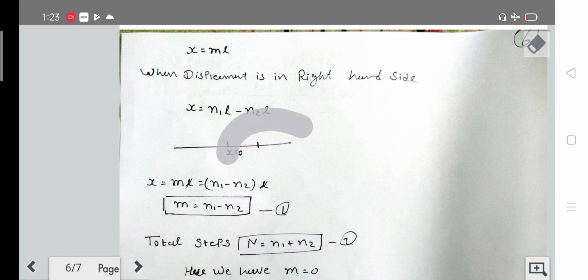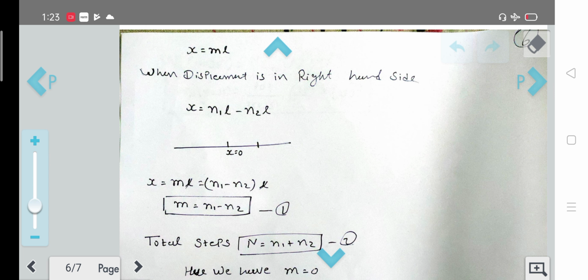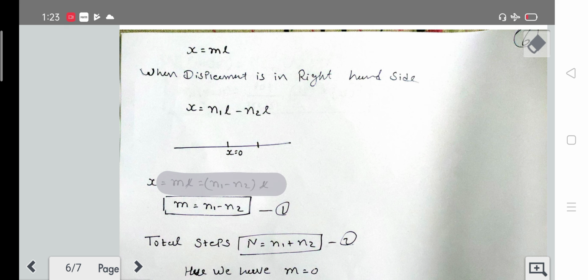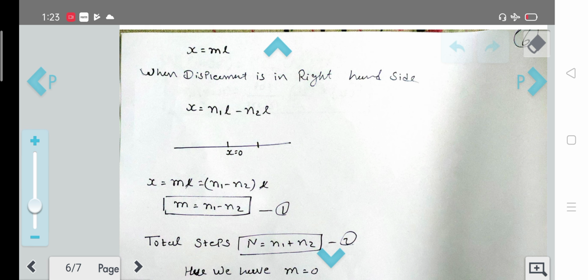Now we are talking about the right hand side, so x is equal to n1 l minus n2 l. We already know that x is ml, so ml is equal to n1 minus n2 times l, l will cancel, so we get m equal to n1 minus n2. Since the displacement is 0, n1 minus n2 will become 0.